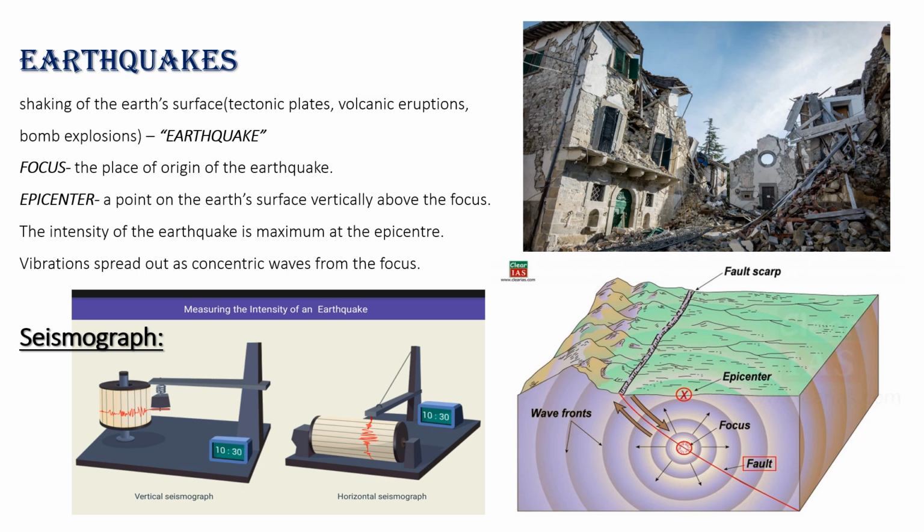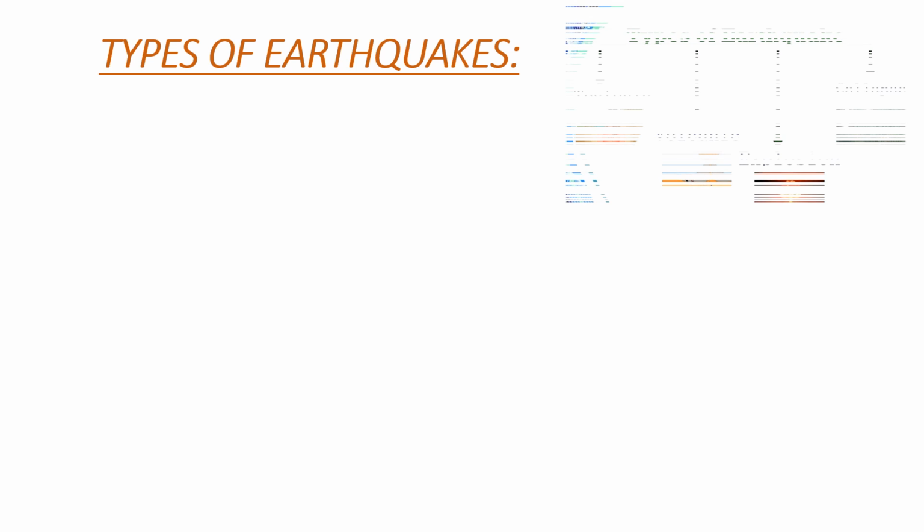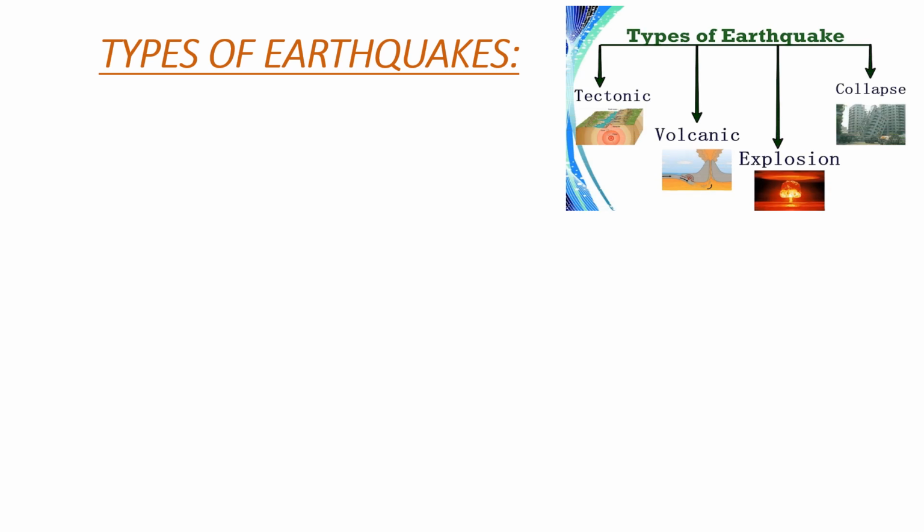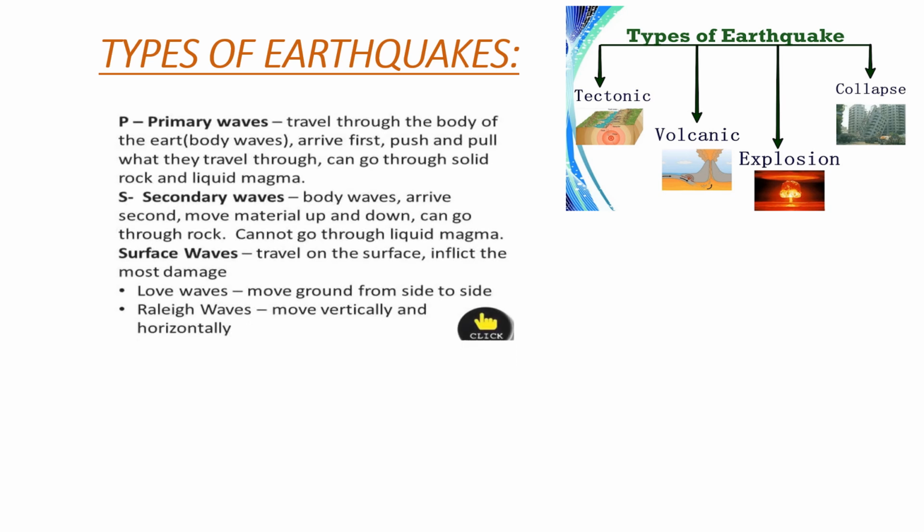We can observe after the earthquakes. That is how the earthquakes will destroy the buildings or any resource things. Types of earthquakes: tectonic, volcanic, explosion, or collapse. So these are the reasons for the types of earthquakes.